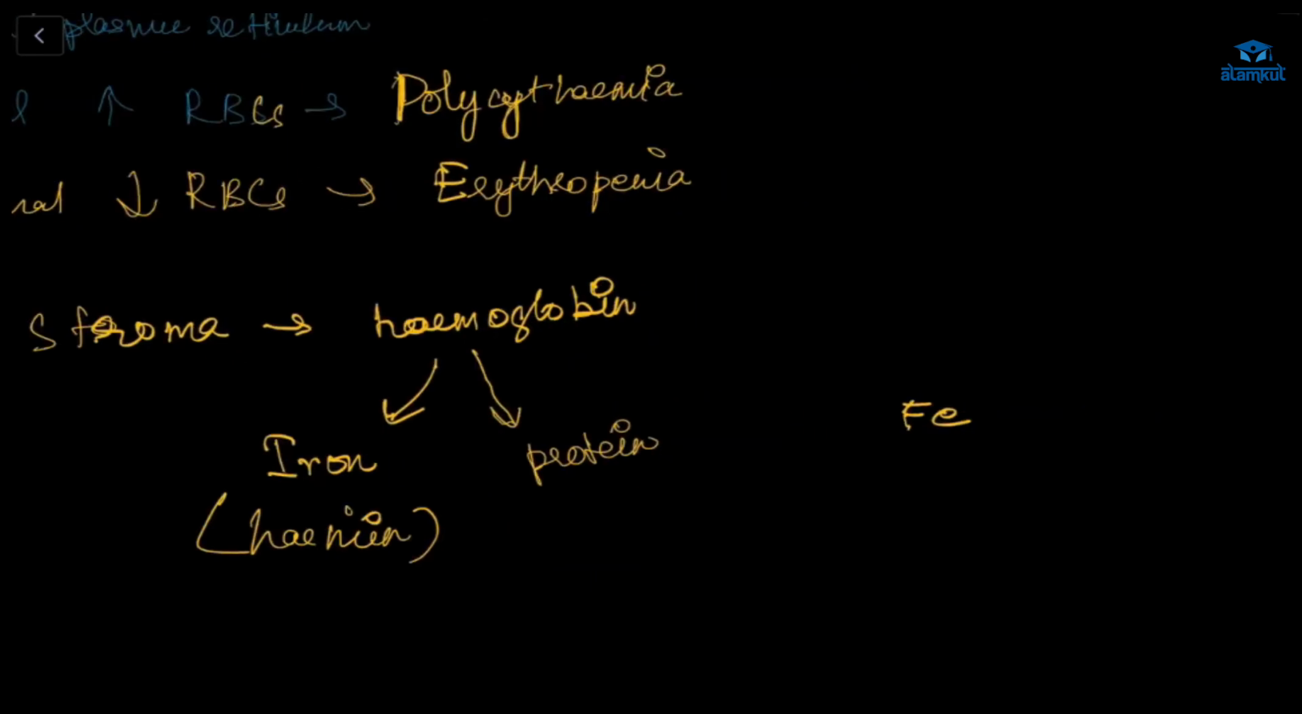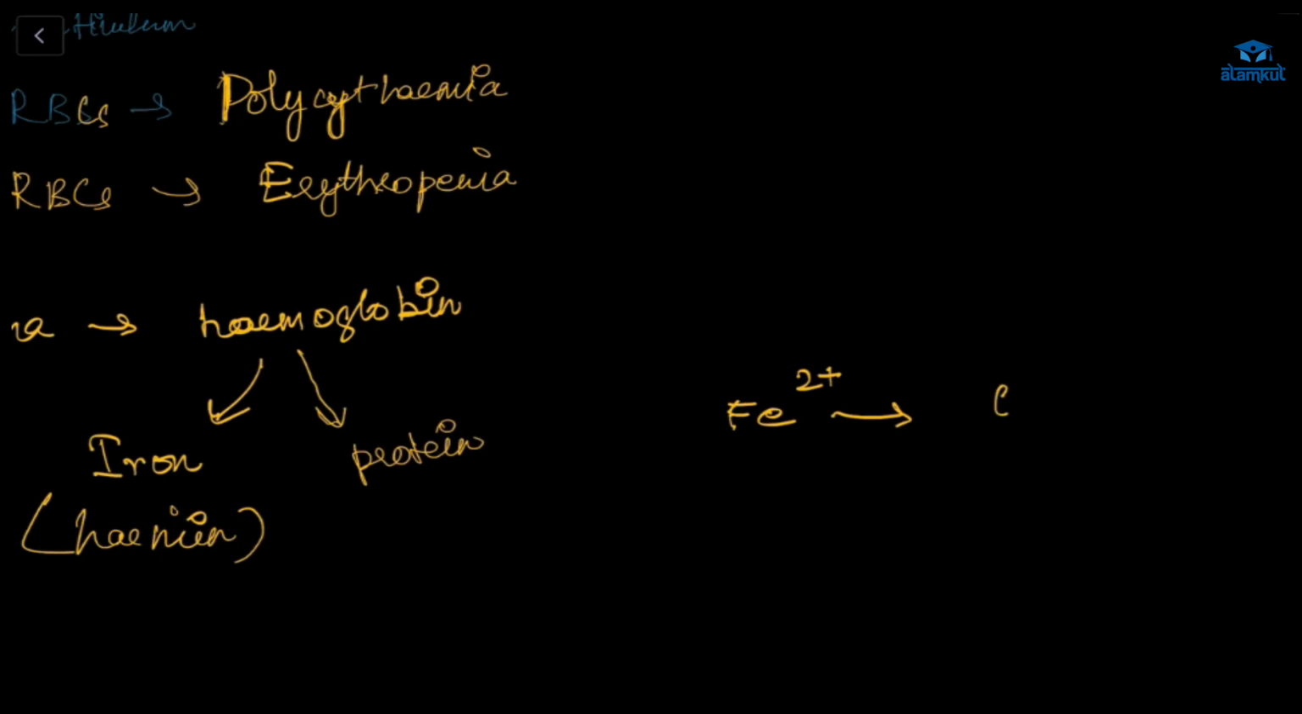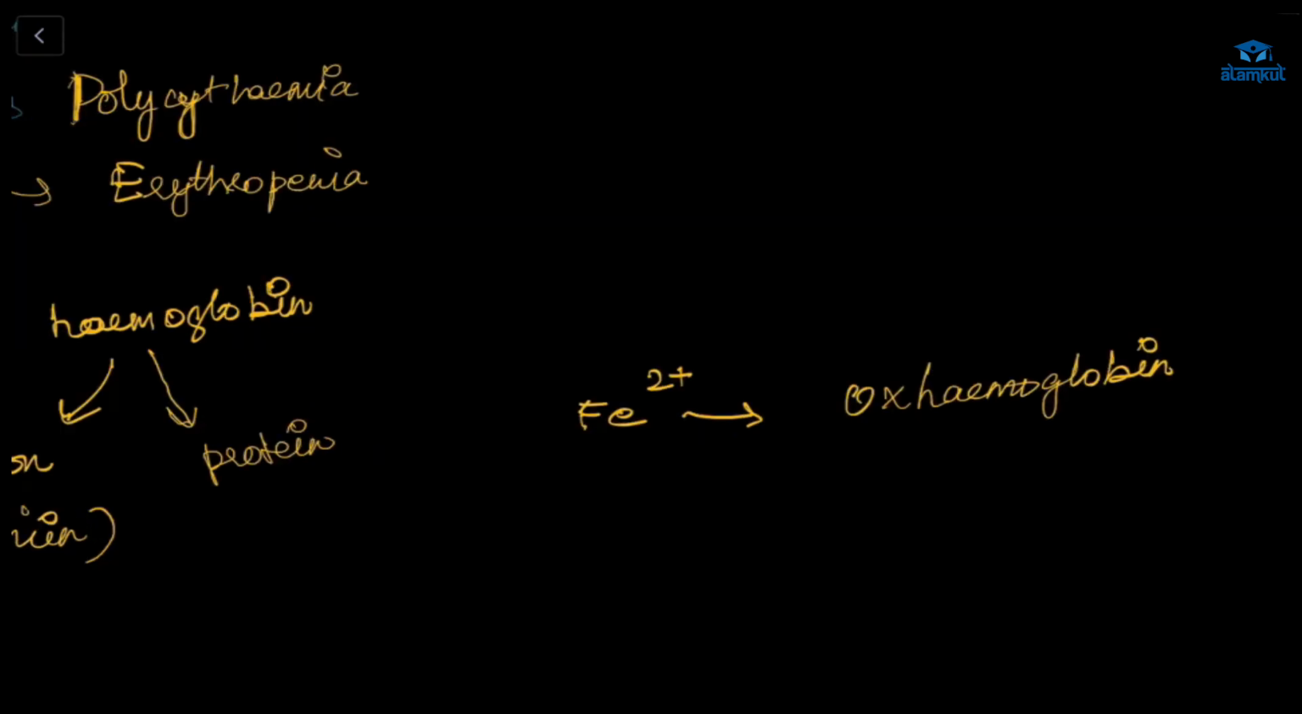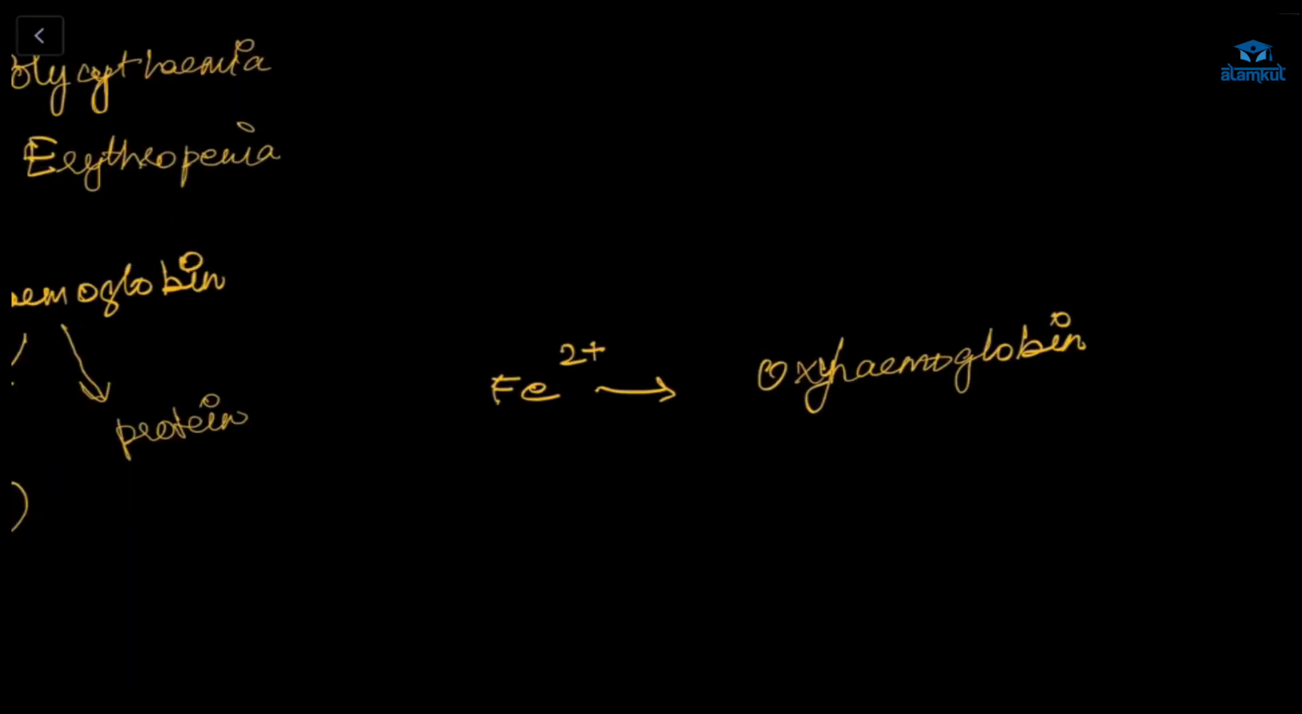And if that iron is in +2 state, what will happen? Oxygen will bind to it. Also the pH must be high, and the iron should be in +2 state. At that time, oxygen will bind, and it is known as oxyhemoglobin. When it is binding with the oxygen, it is known as oxyhemoglobin, and it forms an unstable compound.